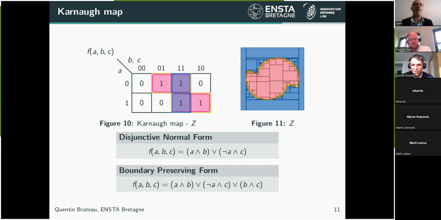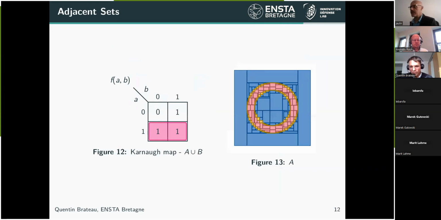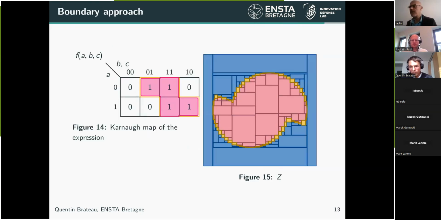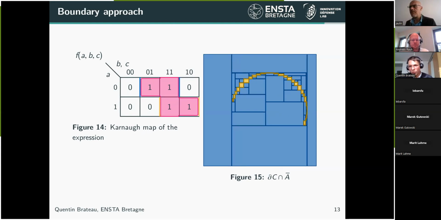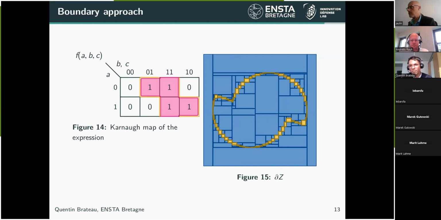And for the second method with the boundary preserving form, that's also something we have to think about. Here, when I build all the boundary contractors, I build them by hand, and so everything has to be done by hand, and there is no automatic way for now to build this boundary contractor, I think.